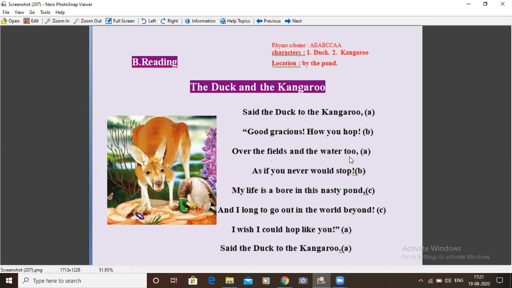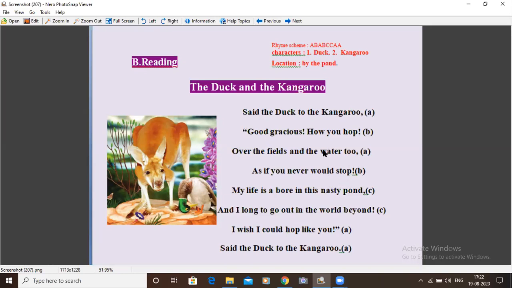Wherever the kangaroo has the ease with which it hops everywhere, on the field or on the water, and as if you never would stop. When a kangaroo starts hopping, it looks like it would never stop hopping.